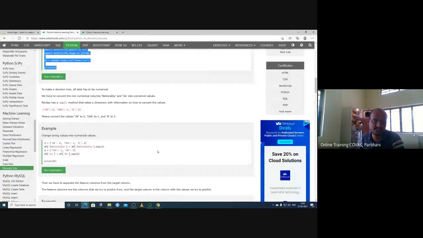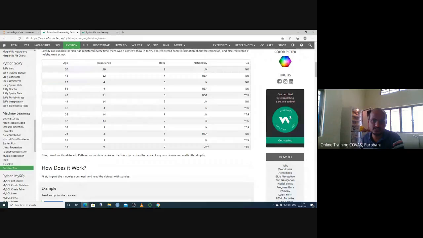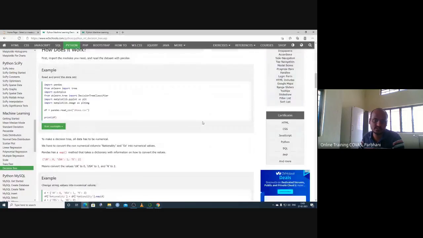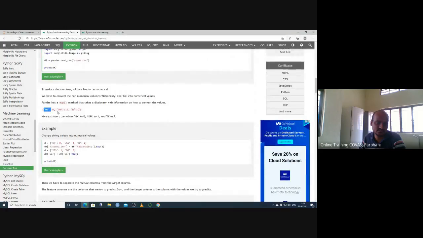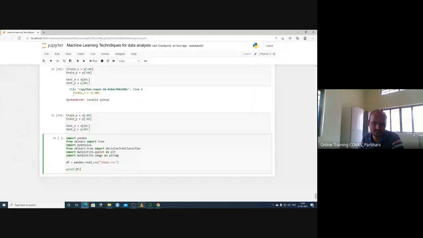So this is our decision tree. Sometimes we have to code values: this is numerical, this is word values, so we have to code them as 0, 1. Likewise, this is the coding of the values. So that's it for machine learning and information.